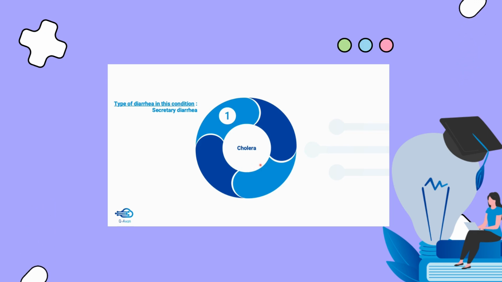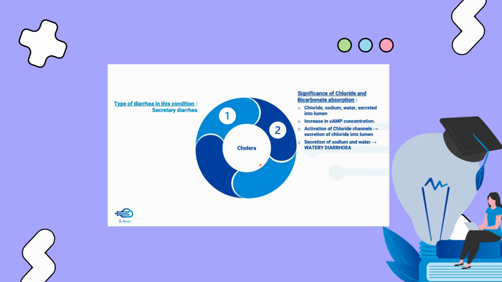In this diarrhea, there is a loss of chloride, sodium and water. So what happens basically physiologically, small intestine secretes a lot of these ions, chloride, sodium, and along with that water also moves into the lumen of the small intestine. Now these secretions are absorbed by the large intestine.